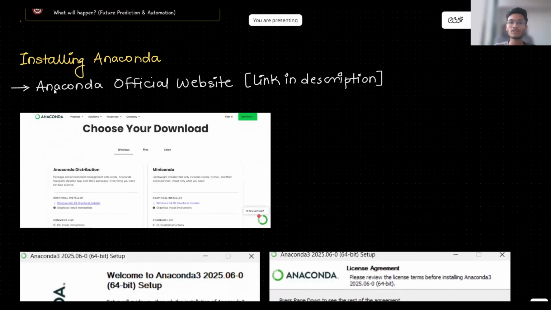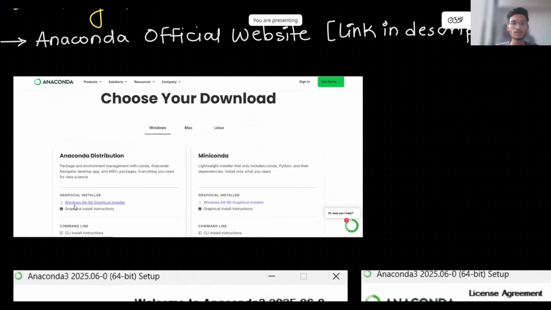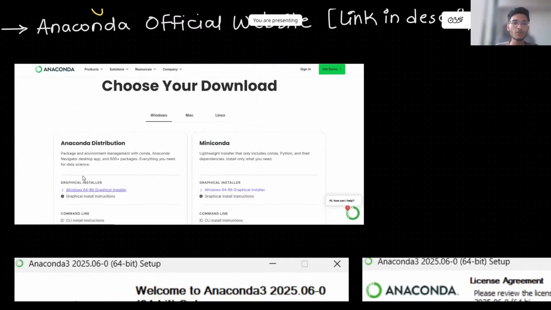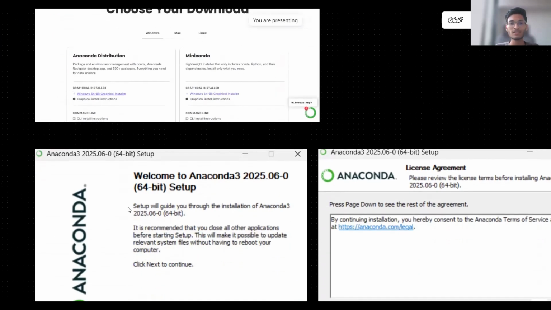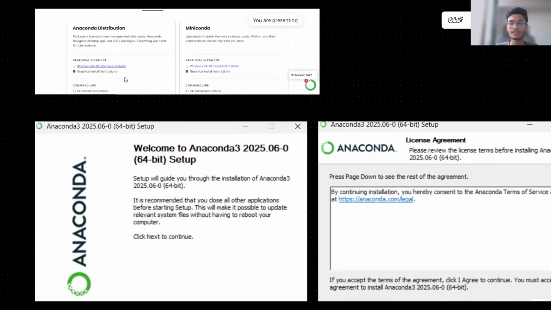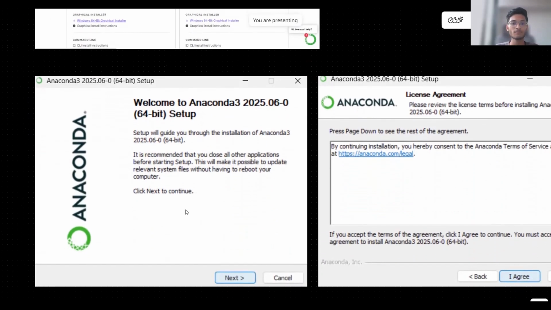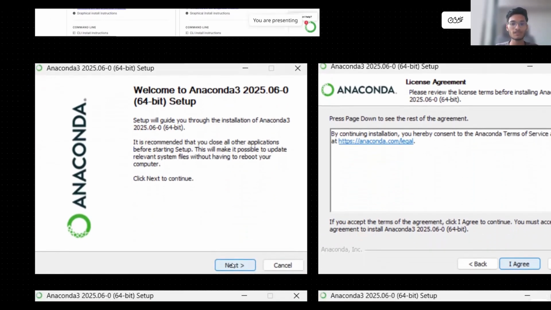First, you have to visit the Anaconda official website, and the link is in the description. You can go there and click, and we'll come across this particular interface. Here you have to click the Anaconda distribution Windows 64-bit graphical installer. Once you click this, the download will take place. Then after the installer is downloaded, you can double click it and follow these steps.